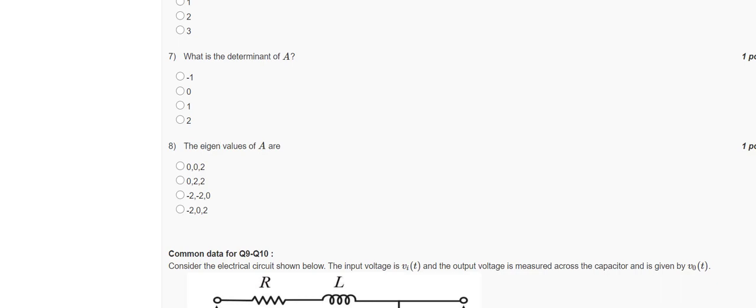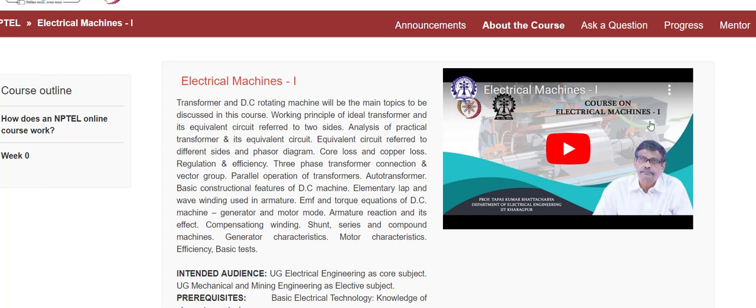Next subject was electrical machines by Professor Tapas Bhattacharya sir. If you don't have machine subject knowledge, you can definitely go through this. I promise you that you can taste the subject of electrical machines.